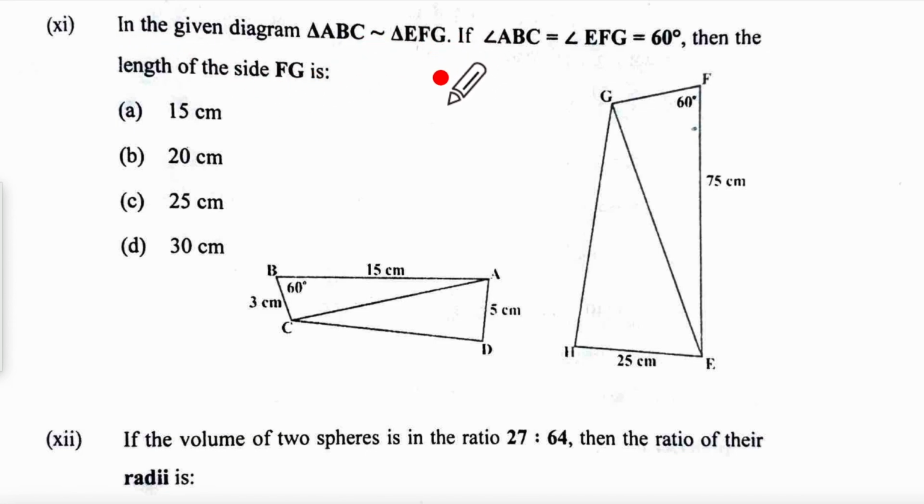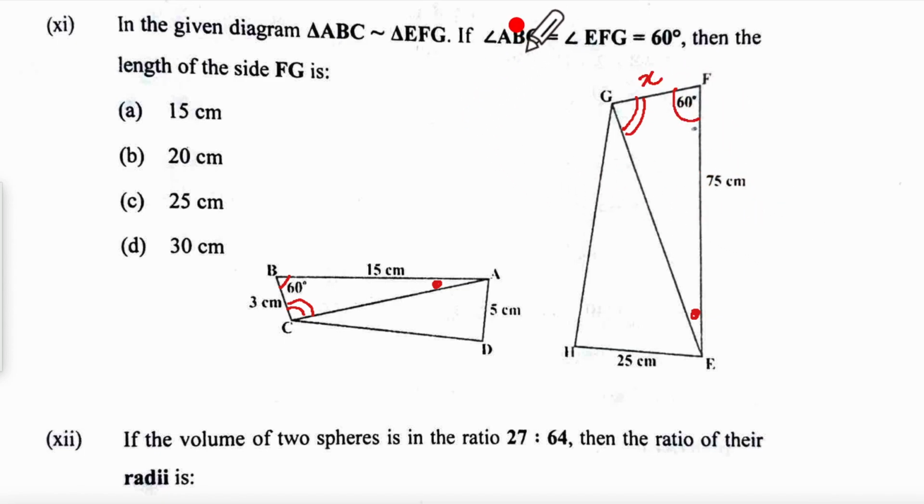ABC and EFG, they are similar. Oh dear me, where is ABC? ABC is here. So A, B, C, and EFG, E is here, F is here, and G is here. Then the length of the side FG, this you have to find.